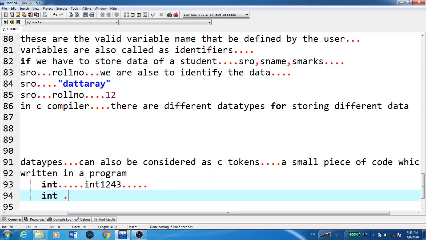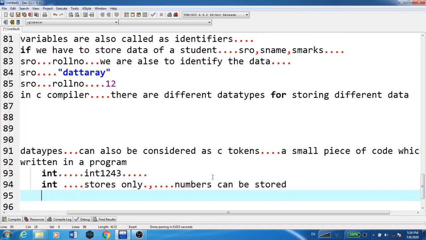Now int stores only numeric data, that is, only numbers can be stored. In the same way we have char, where only characters or strings can be stored.